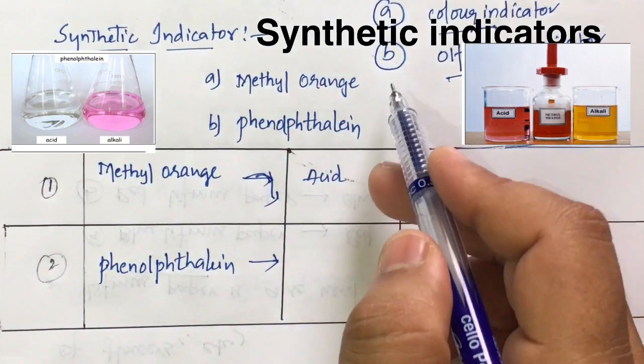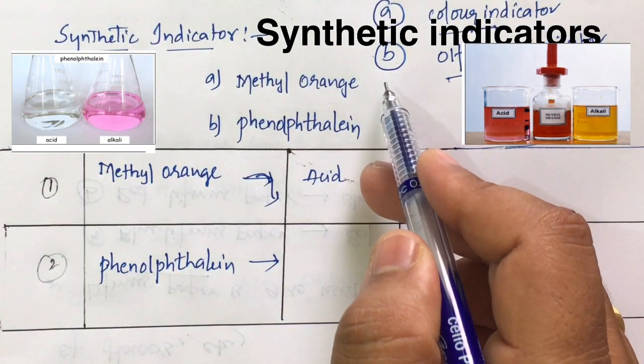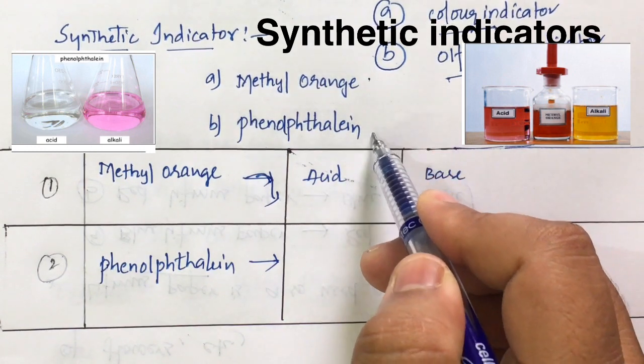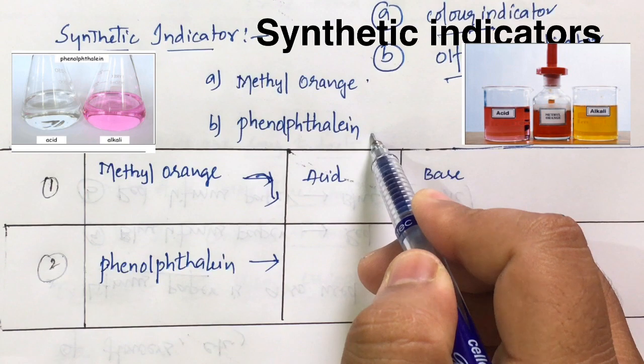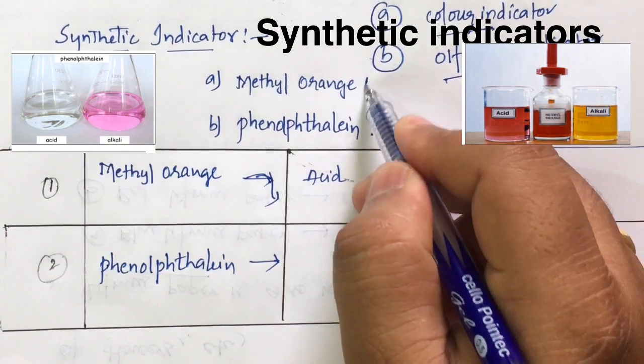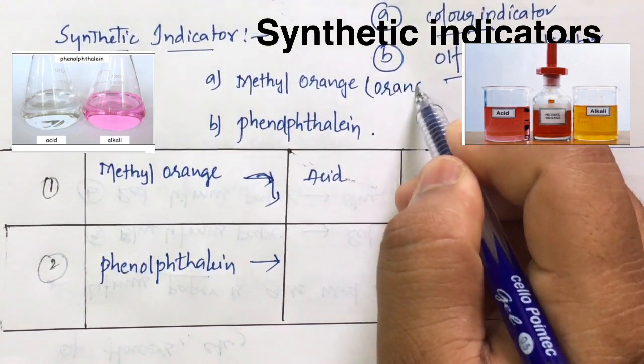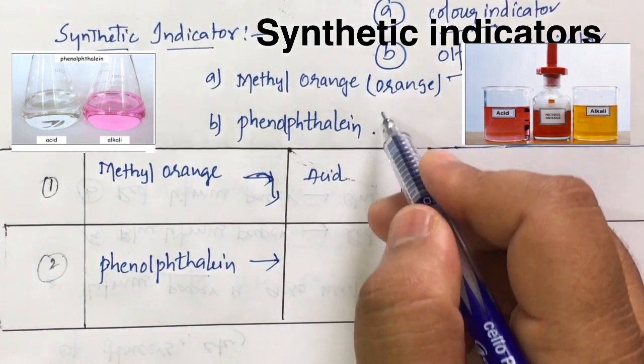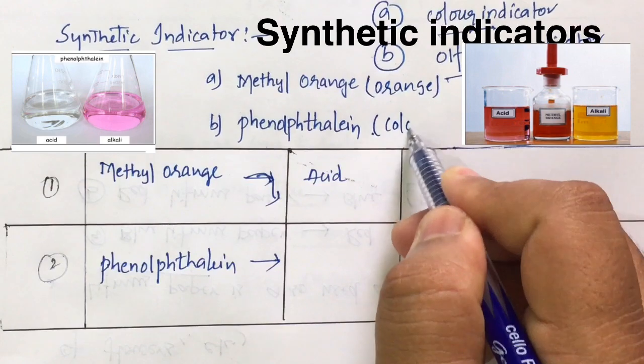The color change indicators we generally use are of two types. They are methyl orange and phenolphthalein. Okay, so methyl orange, the color of this solution is orange. It is a solution, and we add a few drops to the acid and the base. Phenolphthalein indicator is a colorless solution.